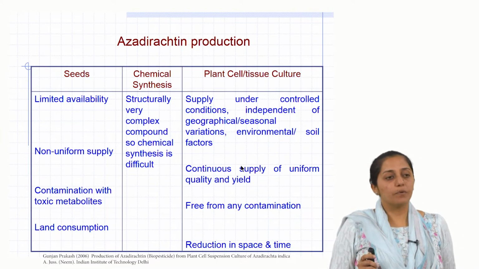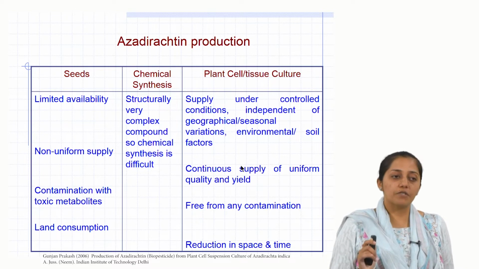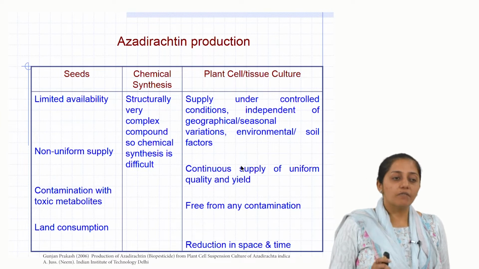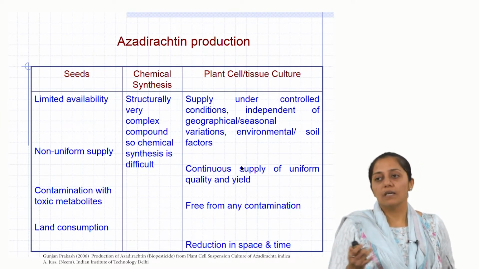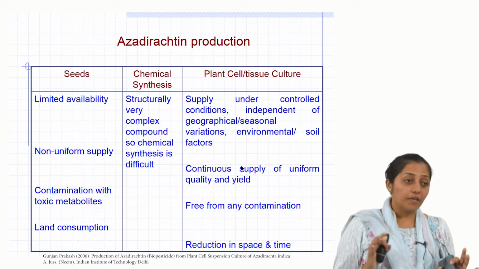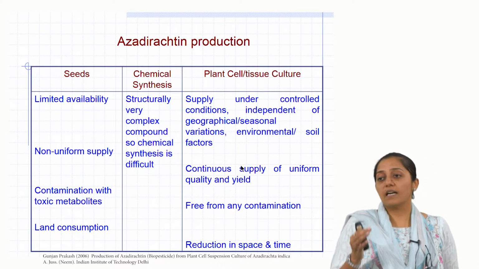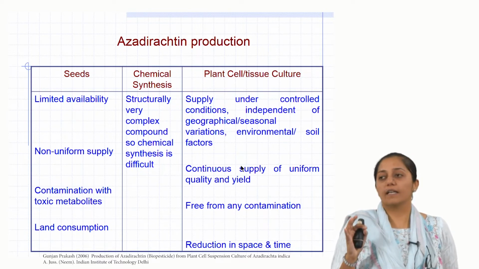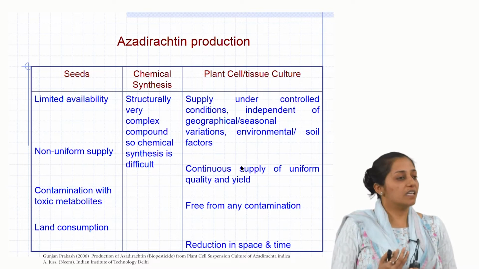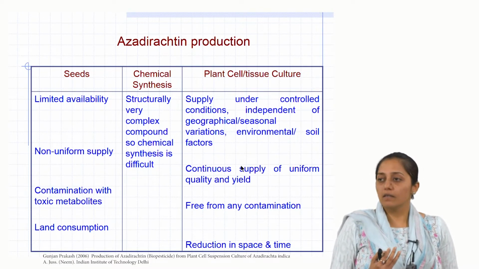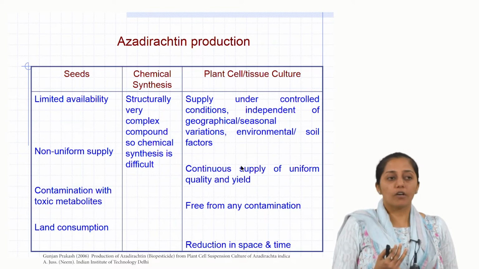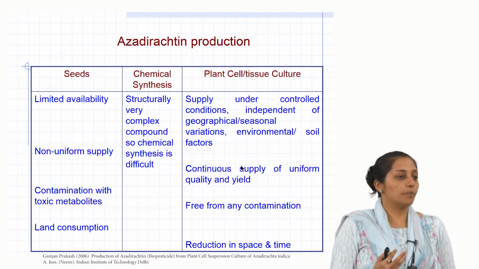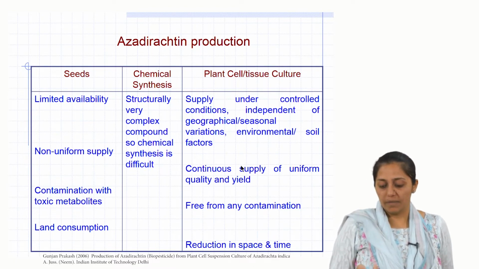So, what they had proposed was a plant cell and tissue culture based bioprocess for in vitro production of azadirachtin, because the disadvantages associated with nature were that you will find neem present everywhere, but the limitation is that if you collect it from different parts of the country, you will find that the yield of azadirachtin is variable. It is season dependent, plant age dependent, geographical location dependent, and moreover there are collection problems with the material.